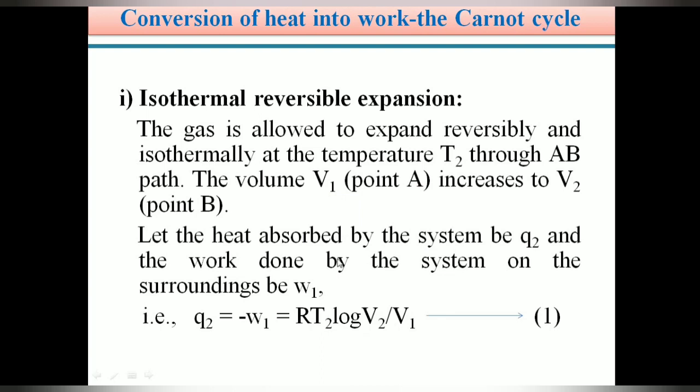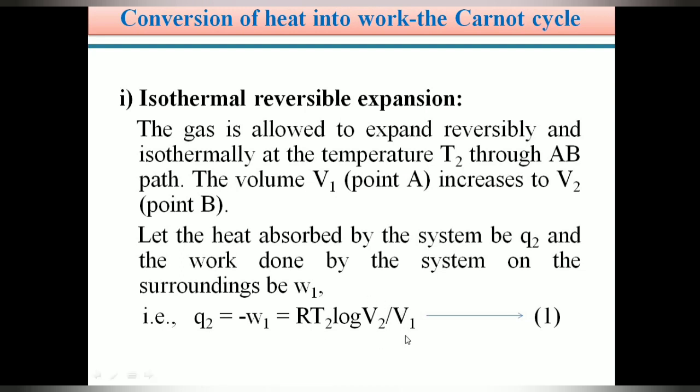Therefore, the total work done by the system in the isothermal reversible expansion, just now we learned that, Q2 is equal to minus W1, that is equal to RT2 log V2 by V1. Let this be equation 1. Students, just now we learned from ideal gas expansion, the work done in isothermal reversible expansion is RT2 log V2 by V1.